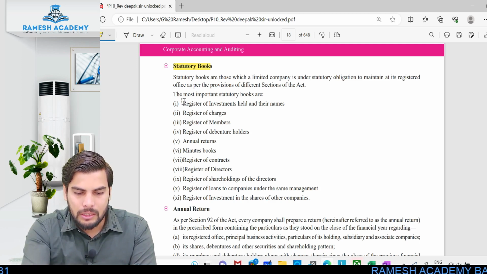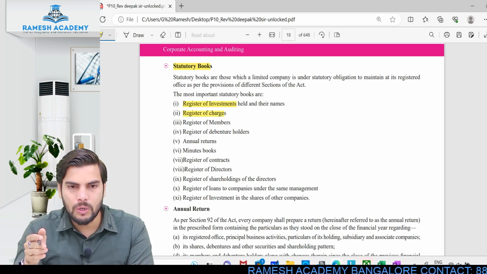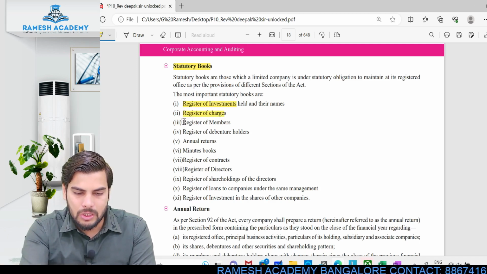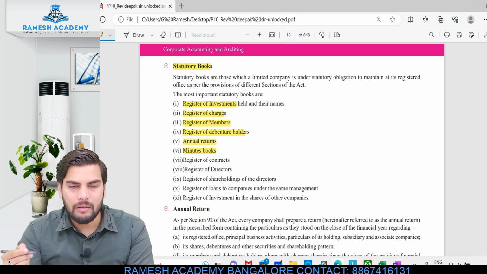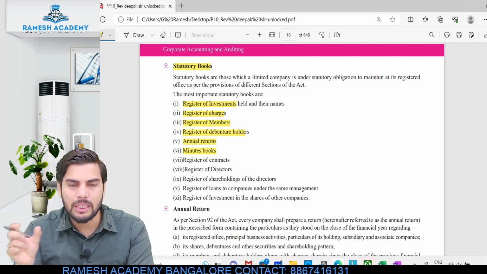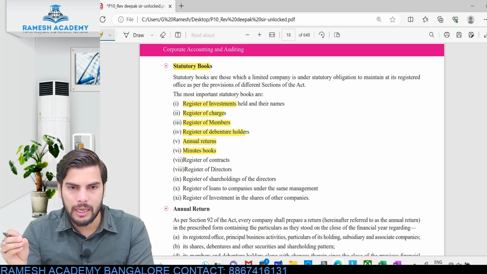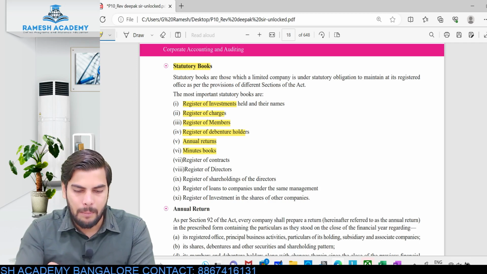Look at this. The register relating to my investment, registers relating to charges. What is charges? If somebody has put a case on you or you have put a case on somebody, that is what is called register of charges. Register of members, that is shareholders, register of debenture holders, annual return, minutes book. What is this minutes book? Anything happening in the meetings will be recorded in a separate book. In this meeting, this point was discussed. So many people voted for it, so many people voted against it. That is what is called minutes book.